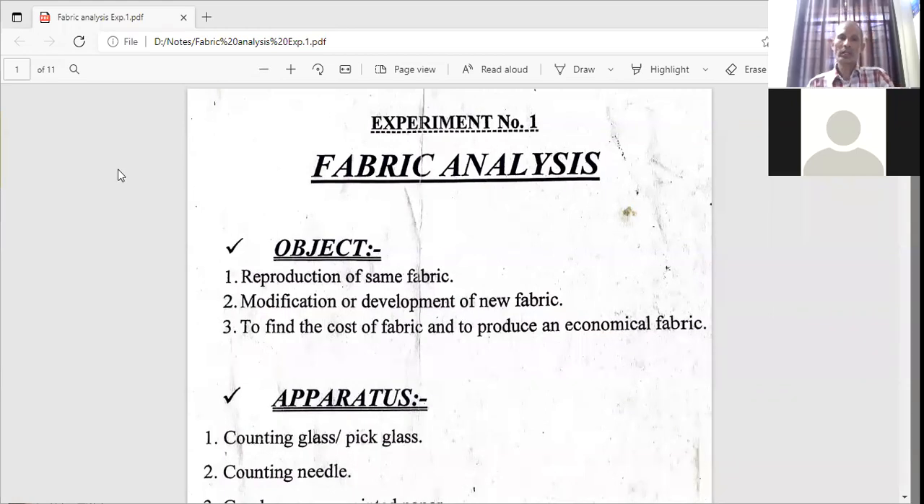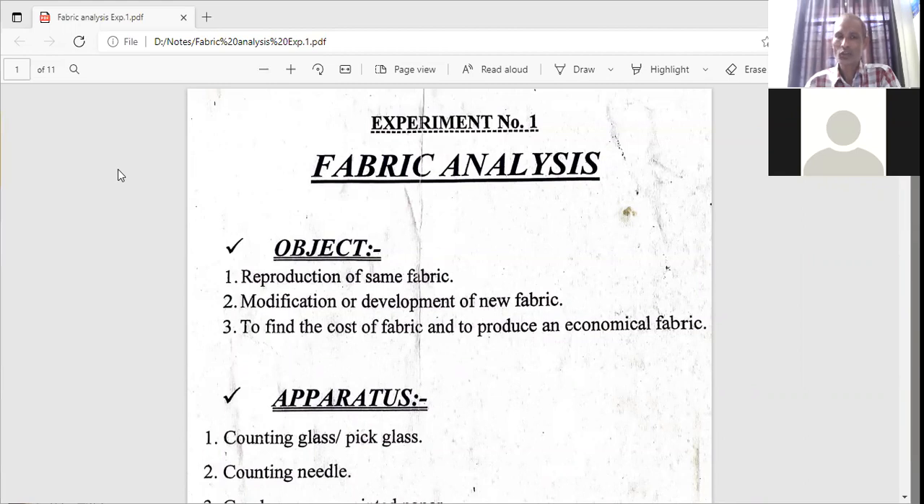So students, this topic is related with knowing or learning or understanding about the parameters of the fabric. And especially we are talking about woven fabric here only. So these parameters are related with woven fabrics, and we can find out these parameters by a process that is known as analysis.